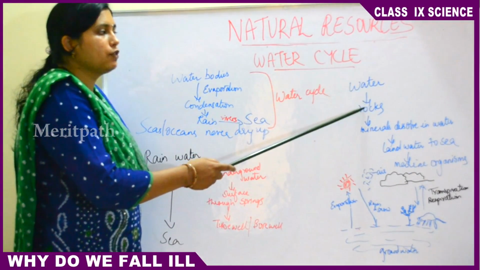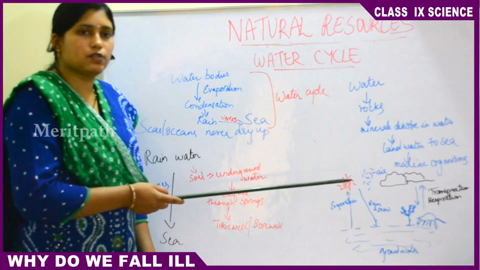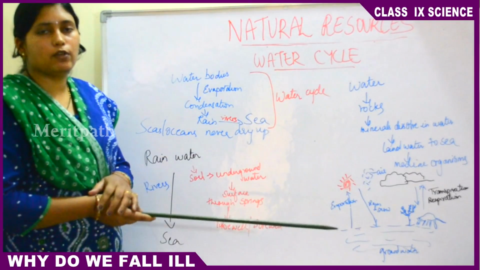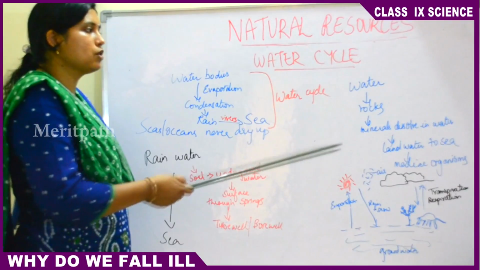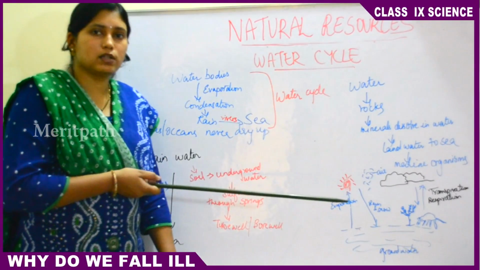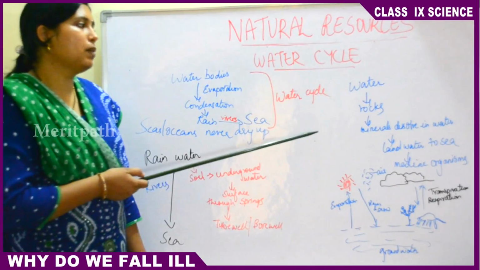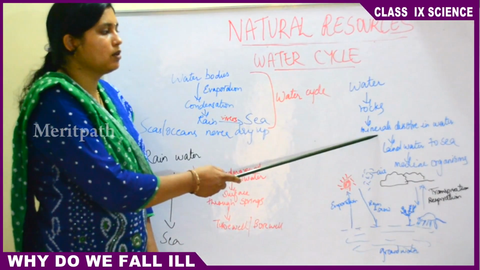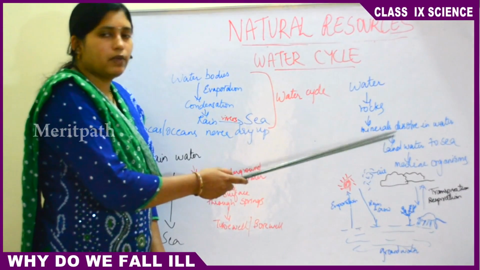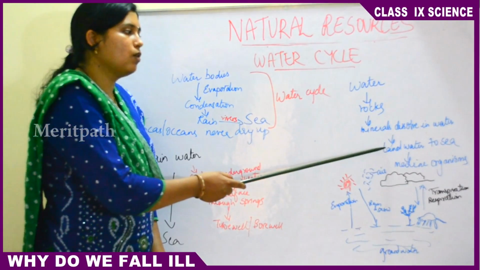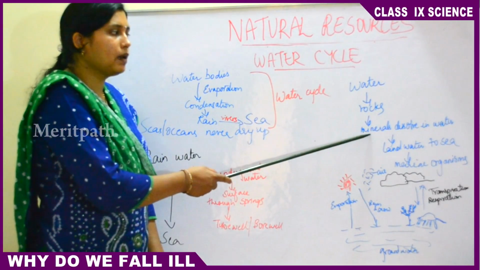Then let us look at another aspect of the water cycle. The water which flows through the rocks. What happens when the water is flowing through the rocks? The mineral content of the rock gets dissolved into the water, making the water mineral rich. So when the water is flowing via rocks, the mineral content of the rocks gets dissolved in the water, making the water nutrient rich. So in this process, when the rainwater via rivers goes and mixes into the sea, the water is getting mineral rich.